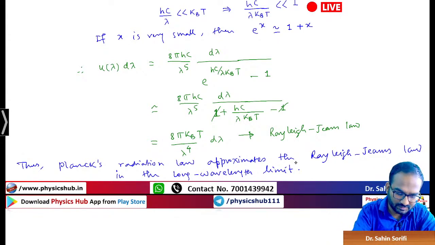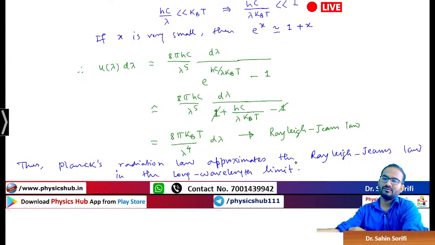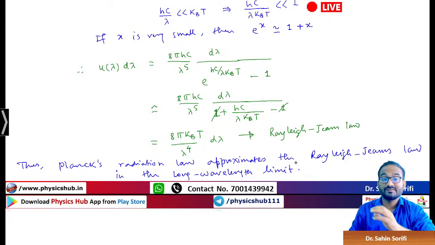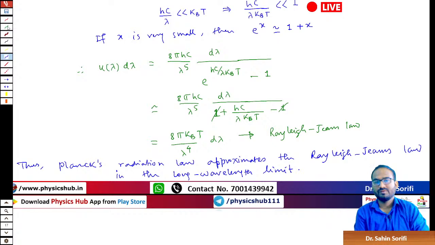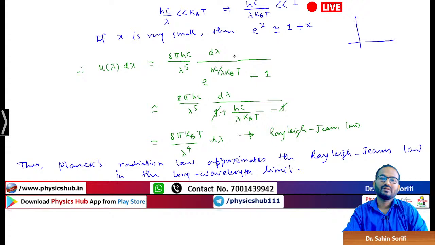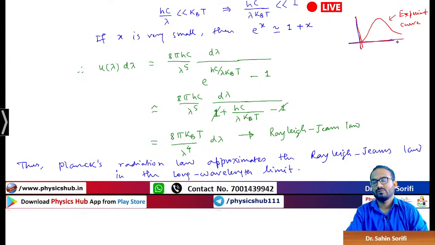Who observed this experimentally first? Everybody, that result was experimentally observed at first. You take a black body, you study the spectrum and you saw that. Okay, so actually what happened? Initially scientists took the radiation, they got a curve like this. This was the experimental curve. Now the job of the scientist was to describe this curve. Why are we getting this curve?